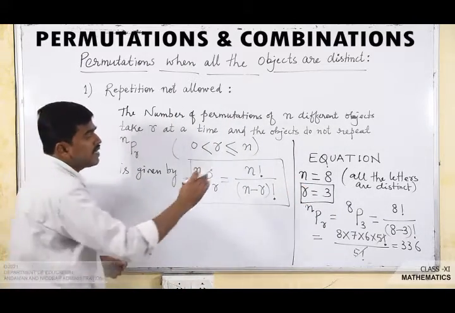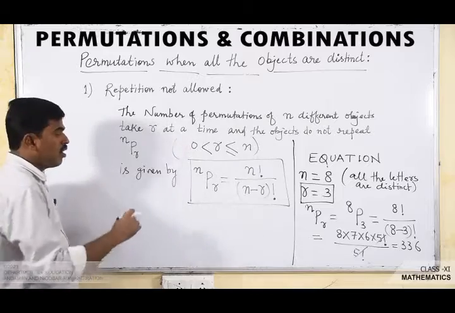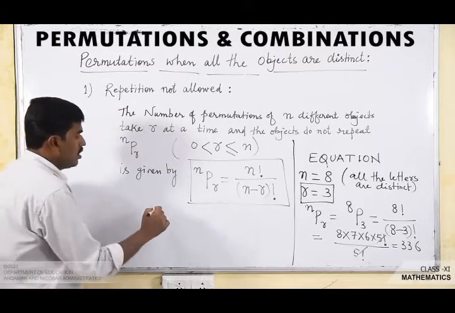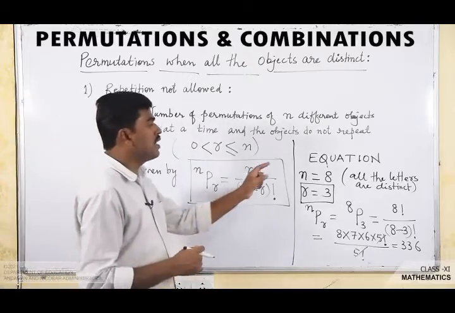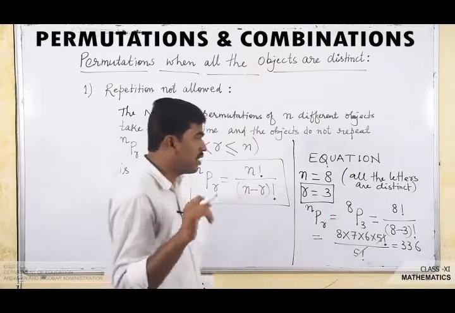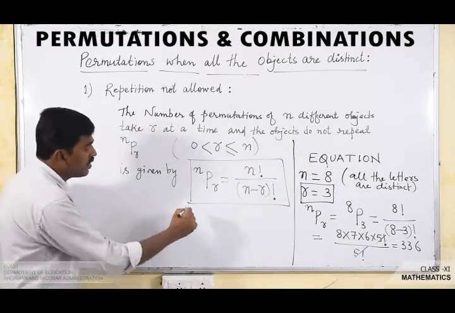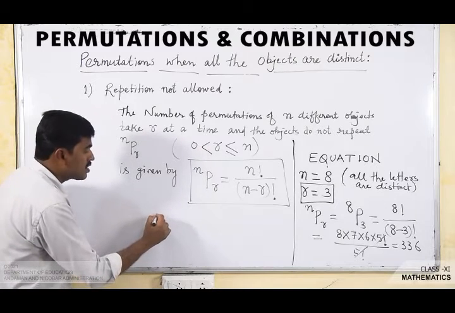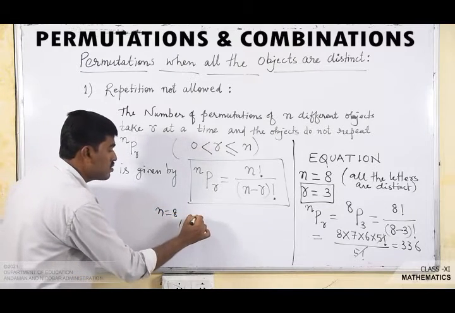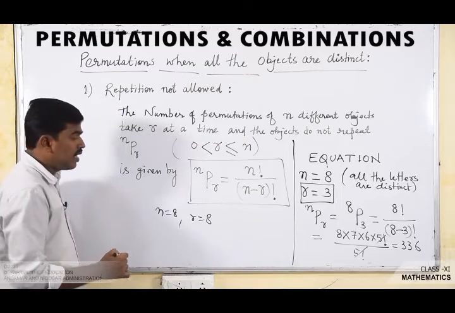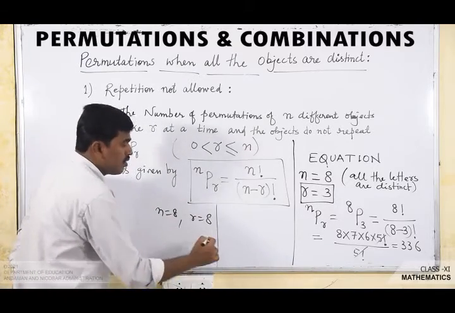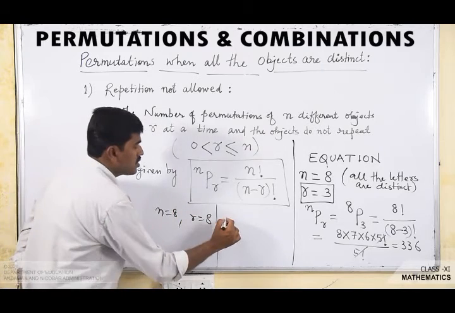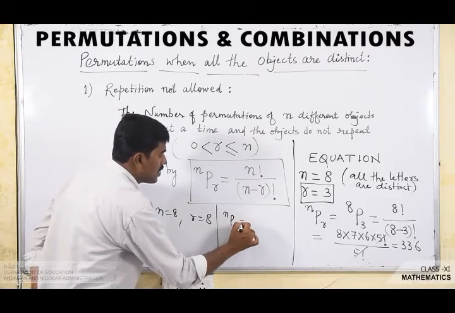Suppose I am taking all the letters of the word equation, and I have to arrange all the letters in which repetition is not allowed. How do we find the number of permutations? In this case n is equal to 8 and r is also equal to 8, as I am taking all the letters. So here the number of permutations is nPr,